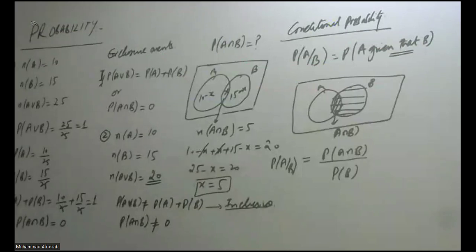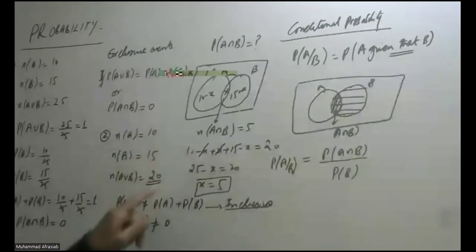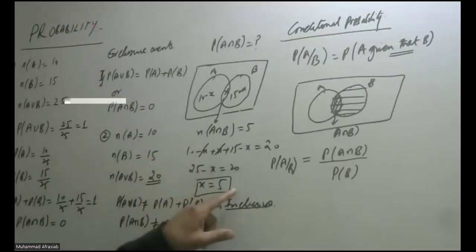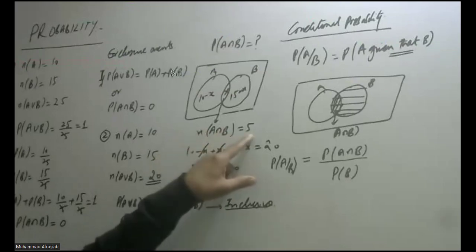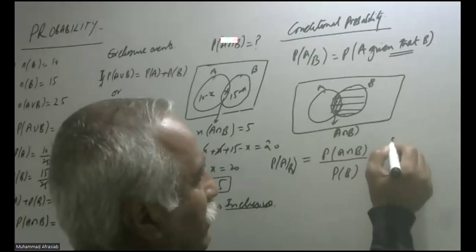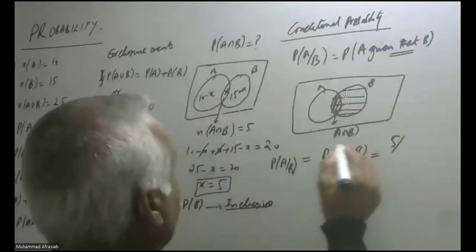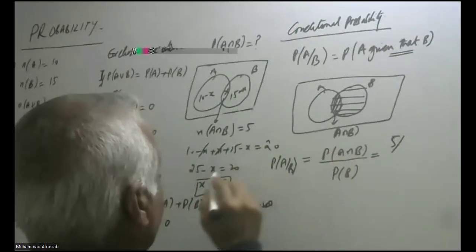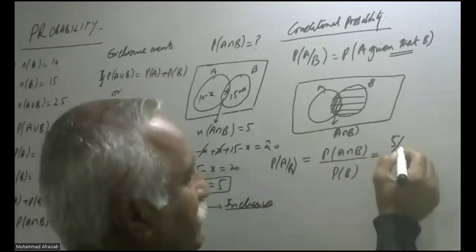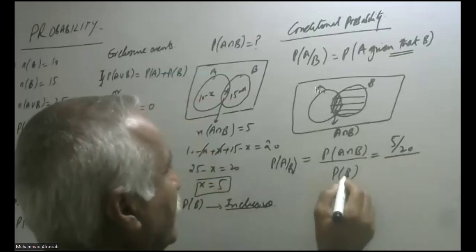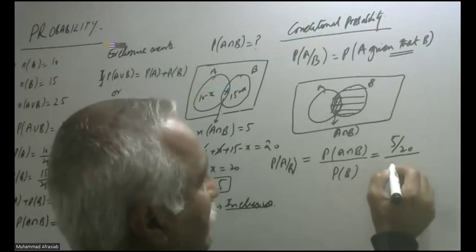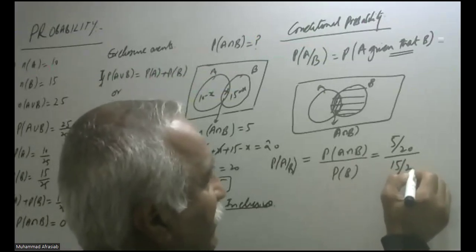If we take this previous example 2, here the number of elements in A intersection B is equal to 5. So this will be 5 over the total elements, which is 20, divided by probability of B, which is 15 out of 20.